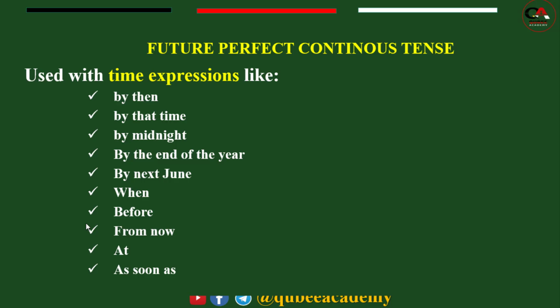Indicators, that means how do we identify whether the tense is future perfect continuous tense or future simple or present simple or whatever. In order to identify one tense from another, such types of expressions help us.